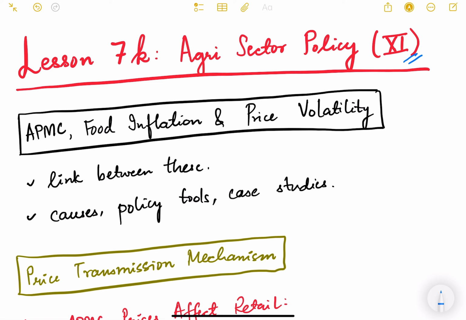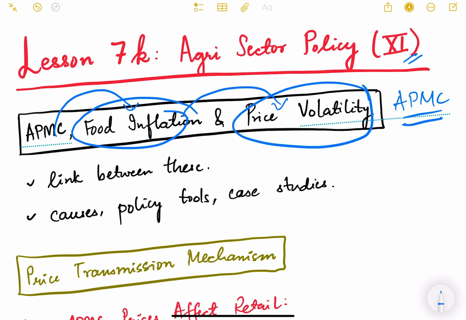We are studying Agri sector policy. In this video, we'll continue discussion about the APMC, the Agricultural Produce Marketing Committees. But in this video we will see what is the link between APMC, food inflation in our country, and also the price volatility of food items, especially onions, vegetables, fruits, different kinds of food grains. We'll see how these are linked, what the causes are, what the various policy tools are, and some of the case studies.